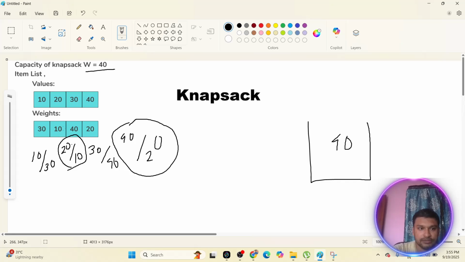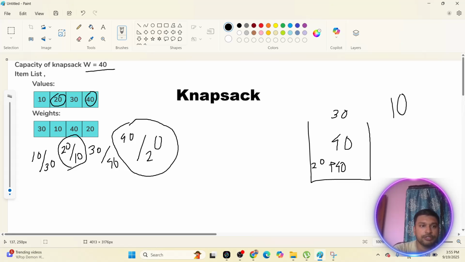So you take this one, means value 20, plus you take value 40, means this one is selected and this one is selected. Now how much have you already used? You have already used 10 and 20. This much weight, means 30 weight, you have already used. You have remaining 10 weight. Okay, you have remaining weight as 10.